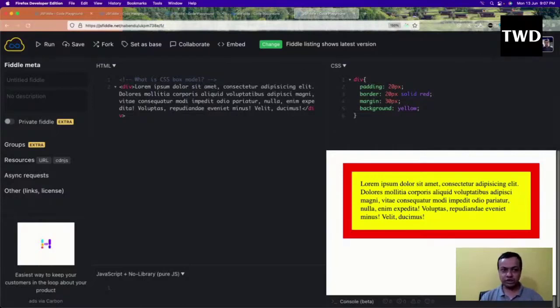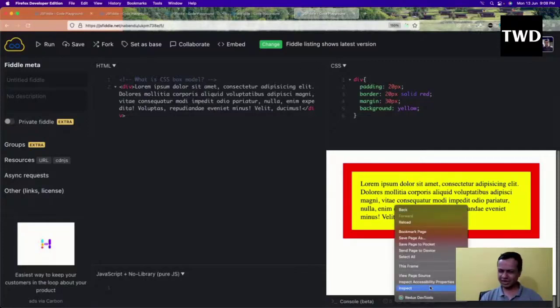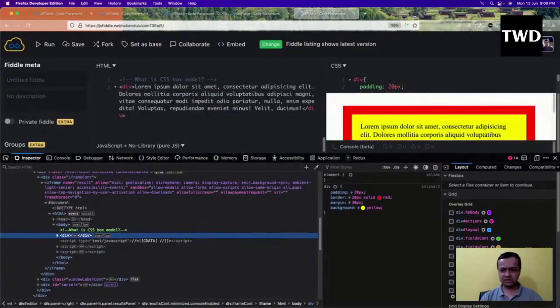So there are four things in the box model. This is very important to say to the interviewer. The box model consists of content first, after that the padding, after that the border, after that the margin. You can also show them: if I right click and inspect on anything like this, there will always be a box model. Where is the box model here?